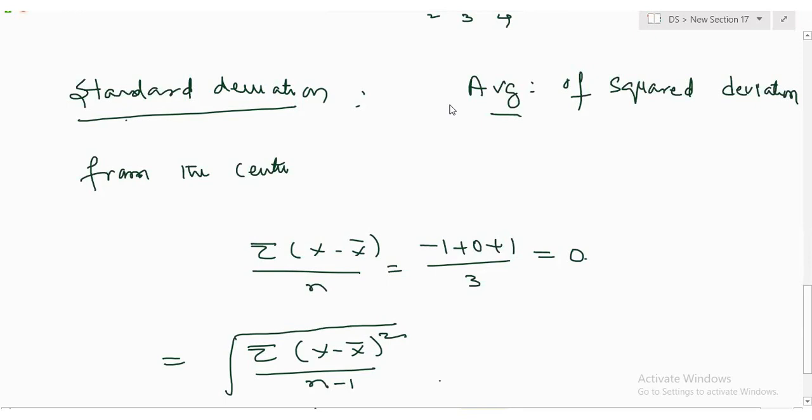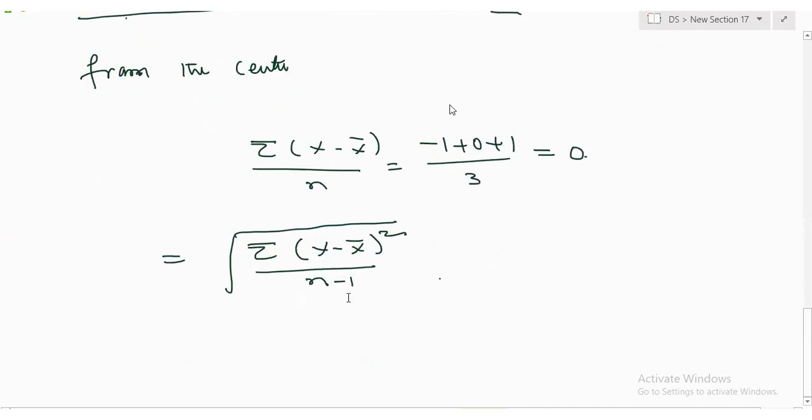All with me. But it doesn't matter when I'm taking a large amount of data, let's say 1 crore. Taking N-1, 1 crore minus 1, is not going to make any difference, right? Why did I keep the N-1? Because there is a constant on the data, one constant. I don't have a choice to choose all the observations freely. Only N-1 observations I can choose freely.